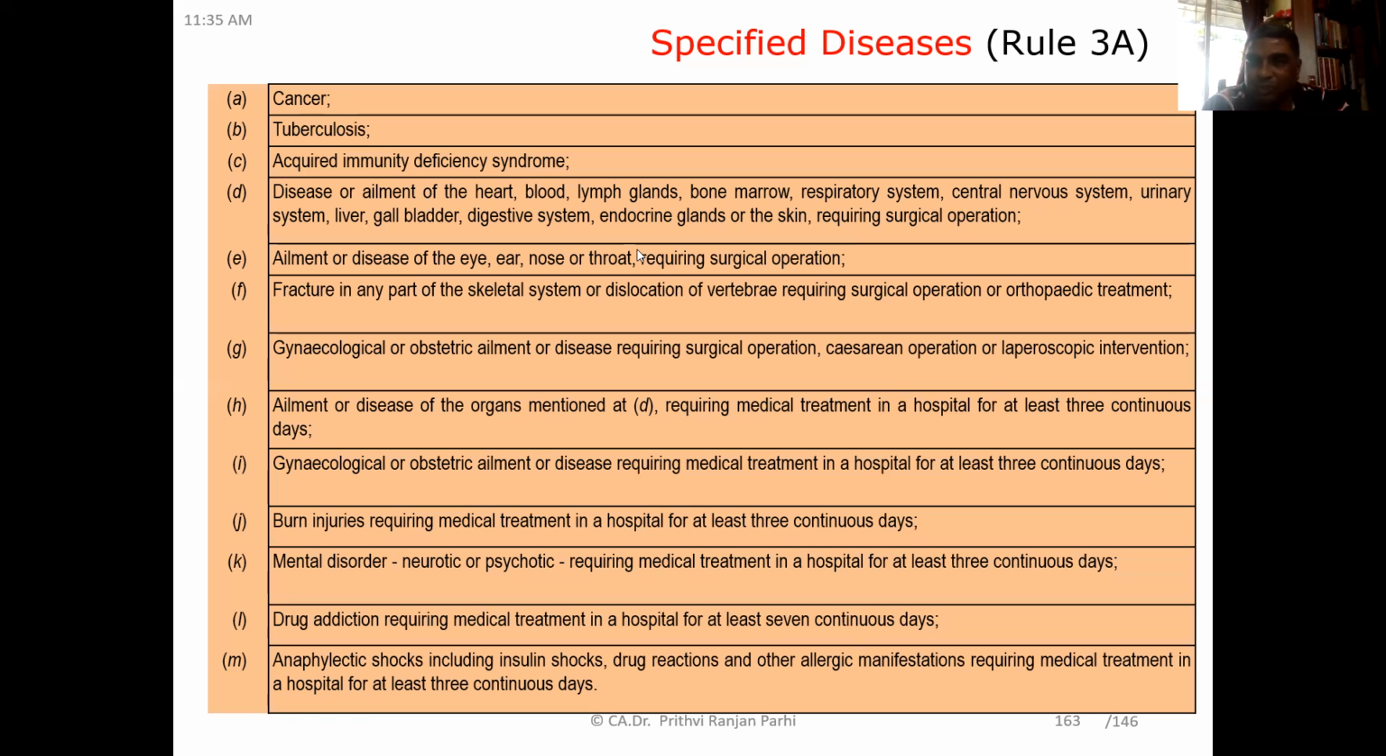Should I move? Just have a look and have an understanding. Otherwise, at any point of time, you can refer to rule 3A of the Income Tax Rules 1962. You know how to go to the income tax website and refer to this rule. You can find it out.